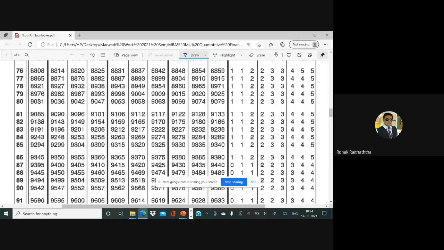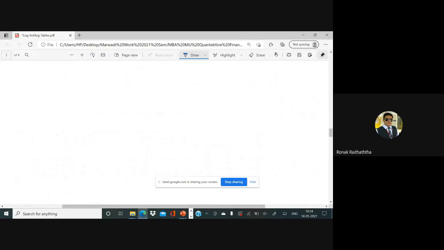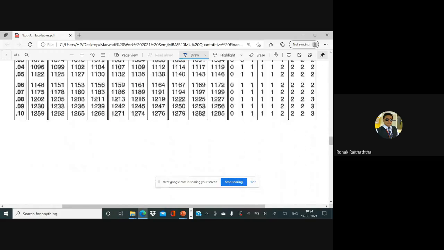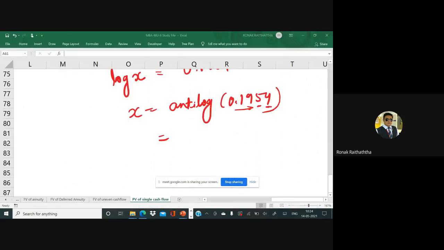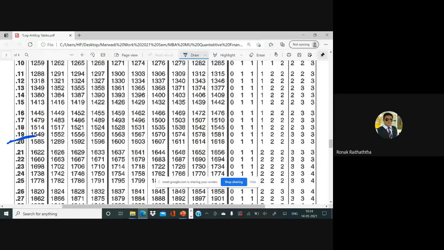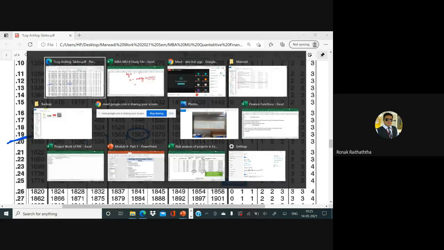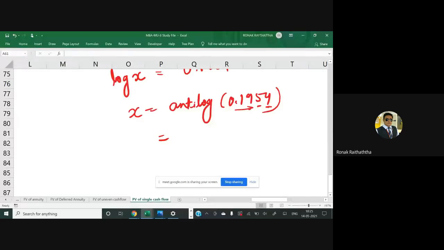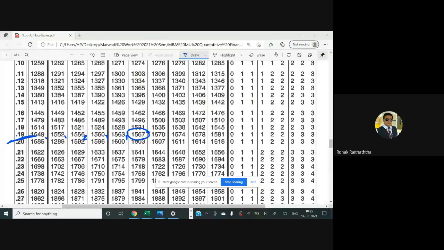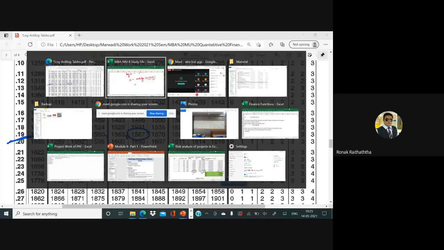So sir, go to point 19 in the anti-log table. Here we have got 0.19. Then the value of 5: so this is 0, 1, 2, 3, 4, and we have got 5, 1, 5, 6, 7. And the mean difference of 4 should be added.